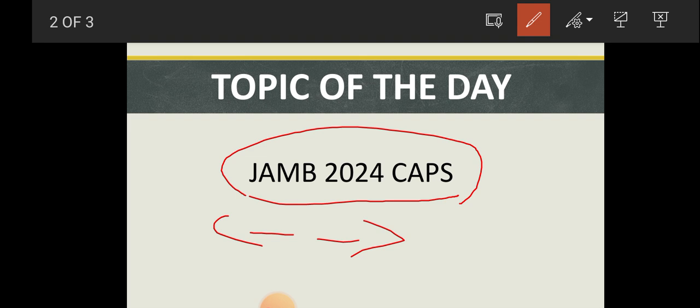If you mistakenly reject the admission, oh God, that's to tell you that by next year you probably have to write again, because there's nothing anybody can do about it. Even me, there's nothing I can do about it. Your institution of choice, there's nothing they can do about it. Even JAMB themselves, there's nothing they can do about it. So probably next year, you write again. You don't want something like that to happen to you. I don't want anything like that to happen to you.